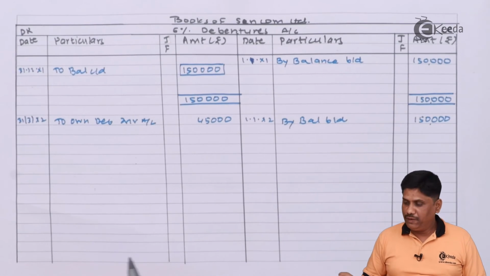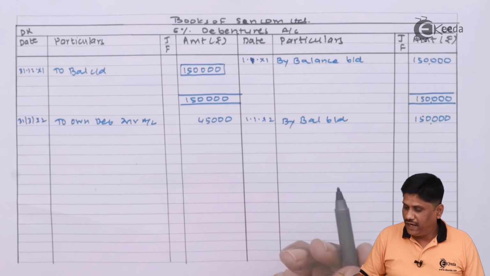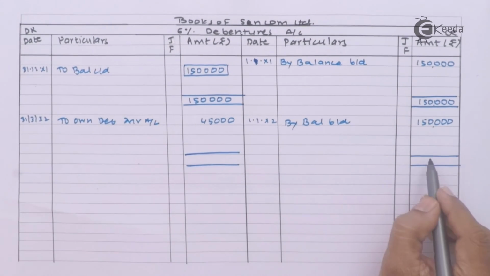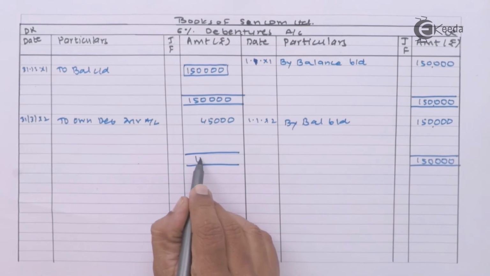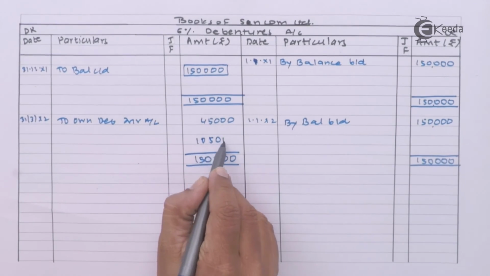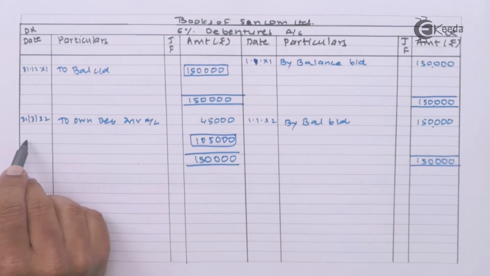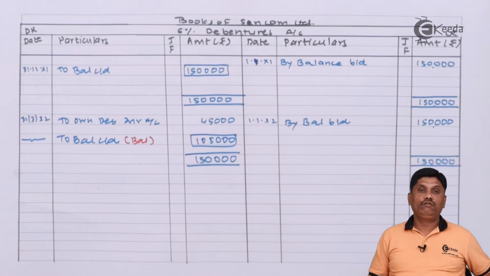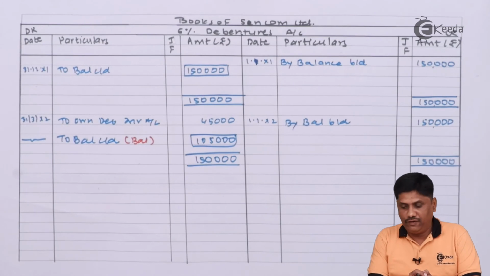One more account we have prepared is debenture account that is closed and carried down. So my remaining amount of debentures which are carried down is 1,05,000.